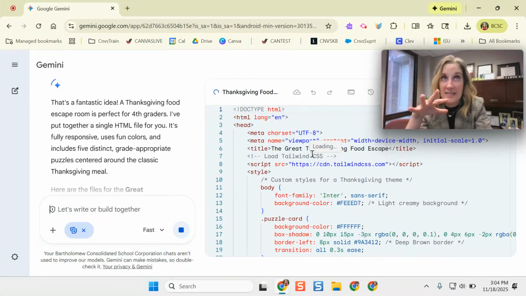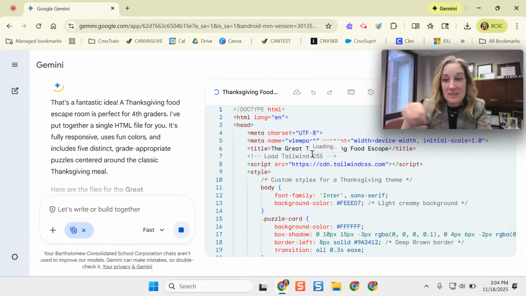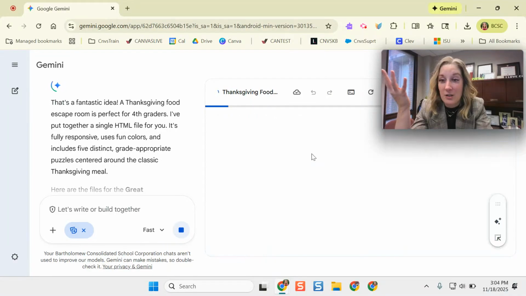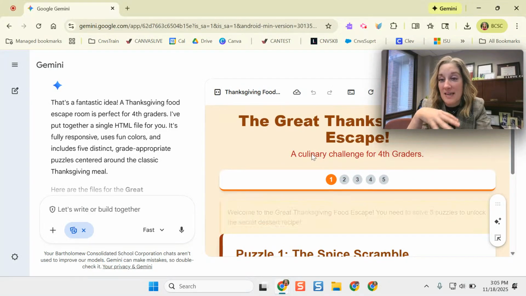I really like to embed this in a Google site. Maybe I make a Google site and it's early finisher activities for my students, a review game site, or just themed around a unit or lesson that we're doing. I like that idea because it's a Google environment, pretty easy for my students to get to, easy for me to maintain. It's saved in my drive, easy peasy.